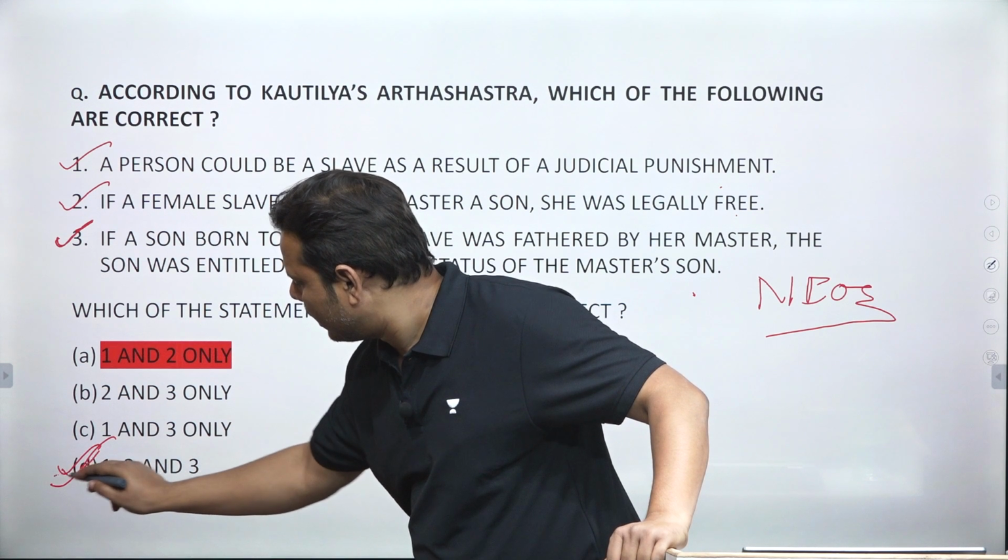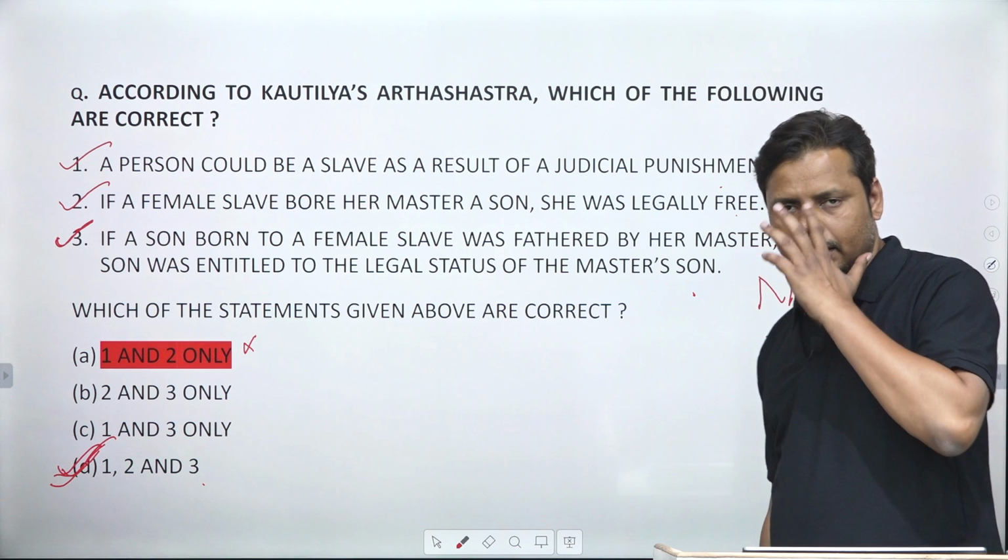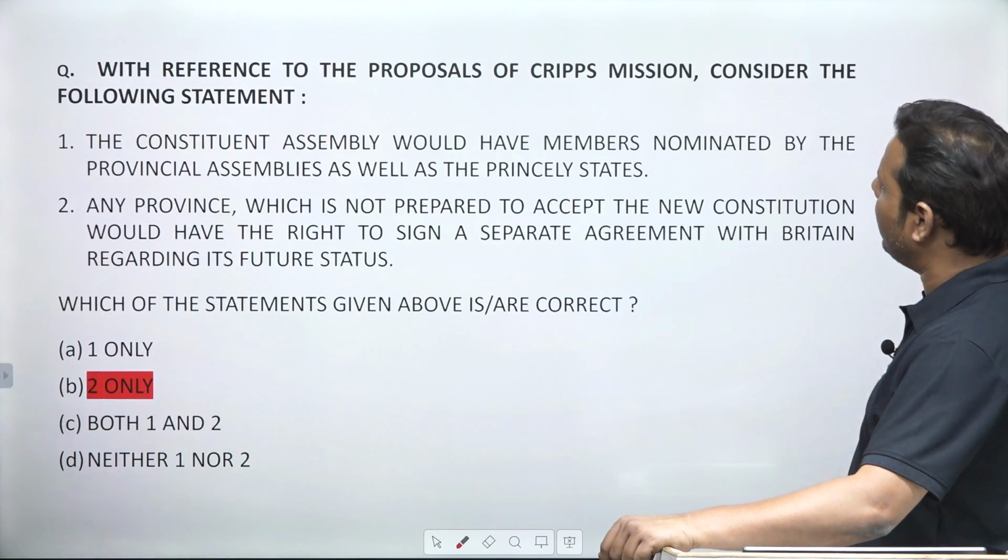So the right answer is D. A is incorrect, right? So this is the correct answer. So sorry for the inconvenience. It happened by mistake. Let's move to the next question.